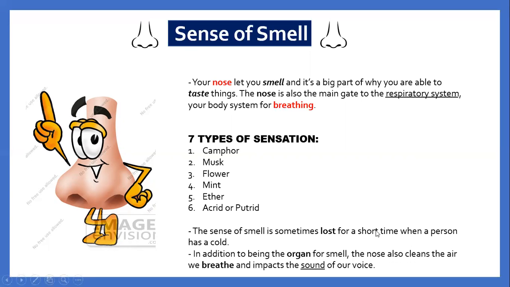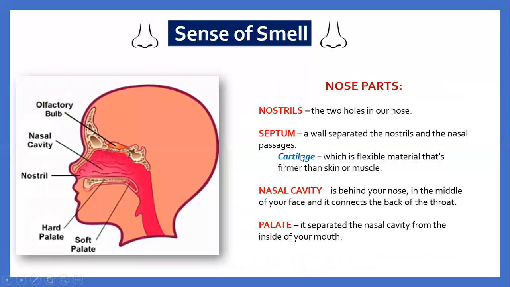Okay, now let's talk about the parts of the nose. Look at the picture. There are the olfactory bulb, nasal cavity, nostril, hard palate, and soft palate. Now let's get to know them more. Nostrils are the two holes in our nose. And the septum is a wall that separates the nostrils and the nasal passages.